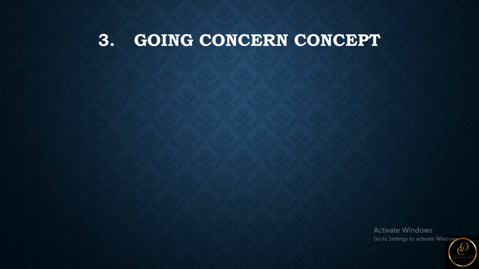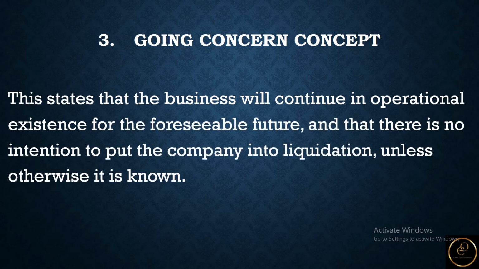You find that when it comes to profit, these are calculated periodically as the business is taken to have an indefinite life. We don't wait until we come to the end of the business to calculate how much the business has given in total as profit. So this is what can be said about the going concern concept.